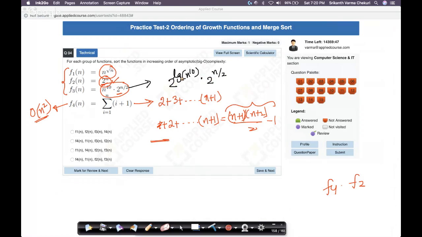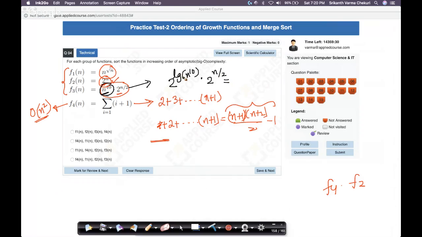They both are the same because 2 power log of n power 10 is nothing but n power 10. That's what I have here. I'm rewriting n power 10 as this structure. When I have this structure, I'll try to simplify this.